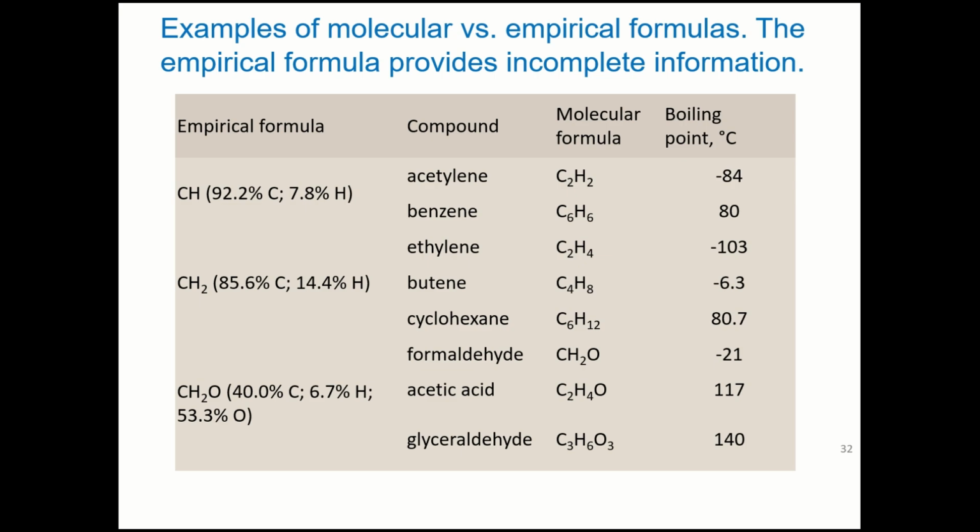Look here, we do have a problem. If you don't know how to use the empirical formula, that will lead you to make really hard mistakes. Look at this. The empirical formula CH can be for acetylene or benzene, because here I could divide by 2 or 6, but look, we are talking about different substances that have very different boiling points.